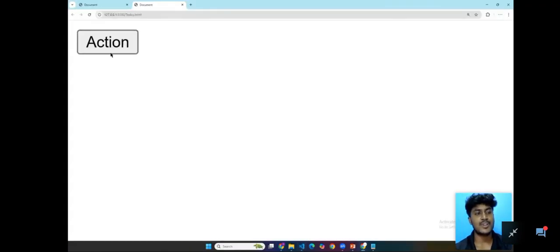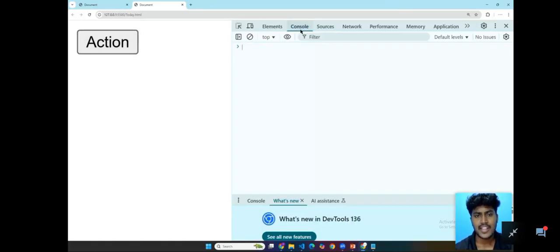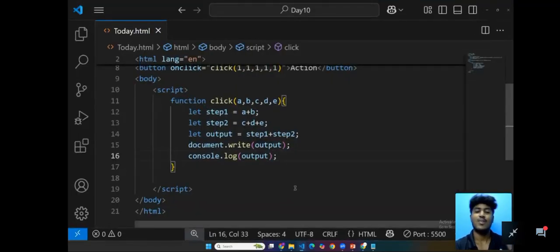So now I am going to click the action. I'm going to press F12. In my console also nothing is provided. So what is the reason? We are going to debug now. Otherwise, if you are ready to debug, type ready in the chat box.